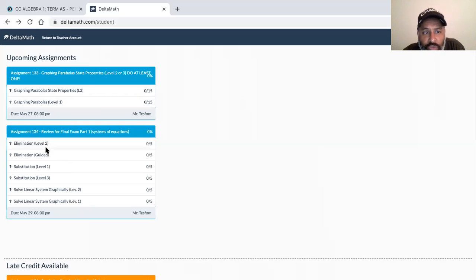And then assignment 134, this is the review of systems of equations. So again, there's 5 questions from each of these sections. You are responsible for all 30 questions. Yes, I said that correctly, 30 questions. This is a review. This should not be something you're doing for the first time. This is a review, so therefore you should be able to finish it quickly.